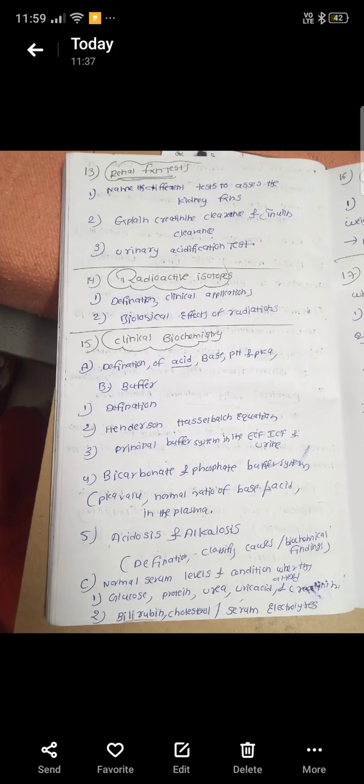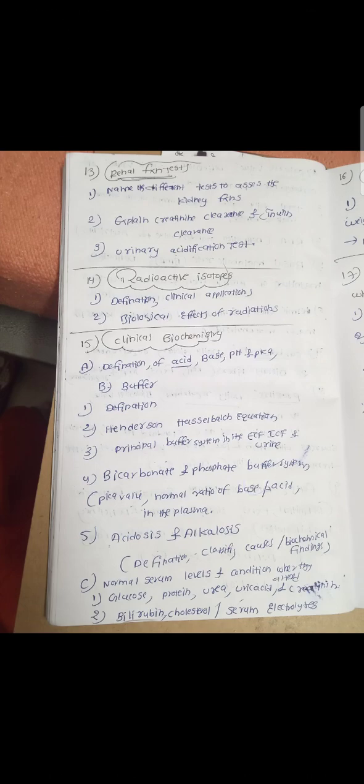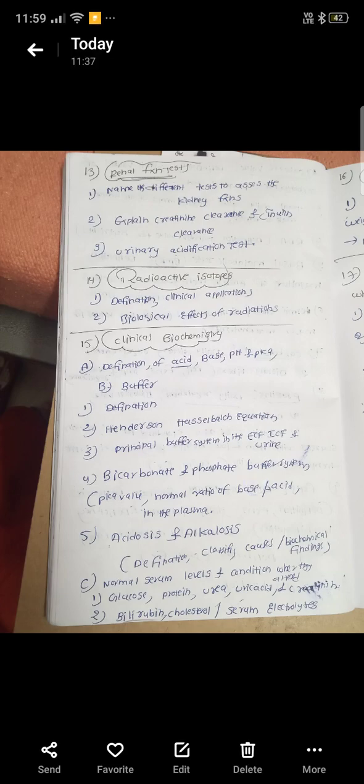Next, the 13th chapter is renal function tests. The first subtopic is to name the different tests to assess kidney function, and the second subtopic is to explain creatinine clearance and inulin clearance, and the third test is the urinary acidification test. These tests we can learn in the renal function tests chapter.